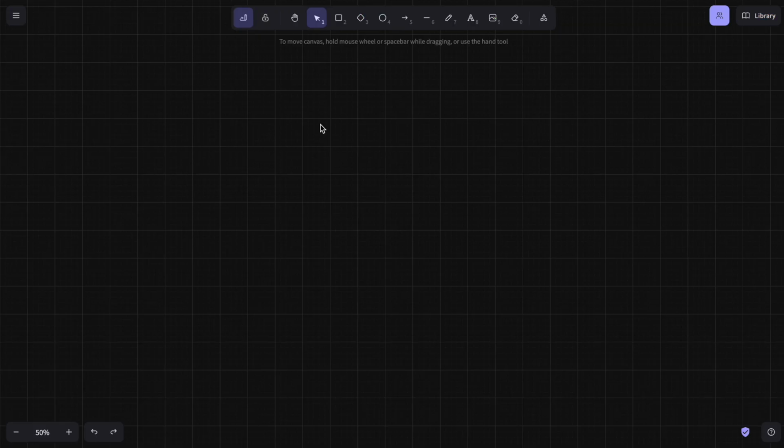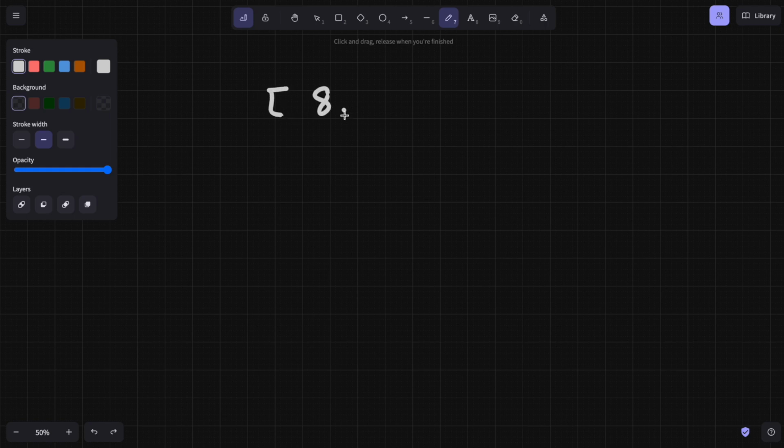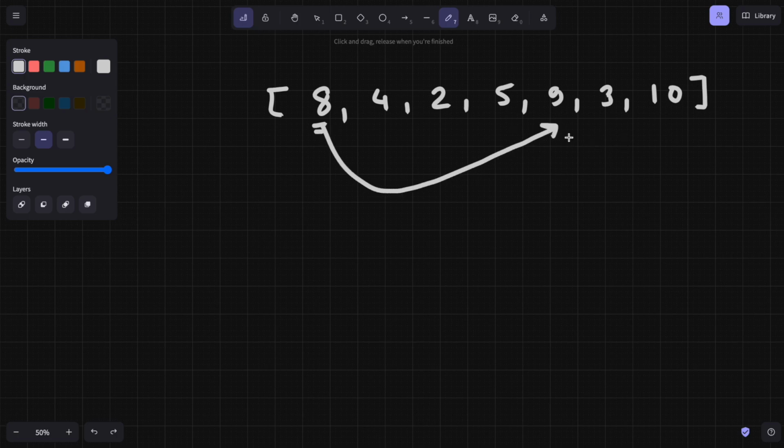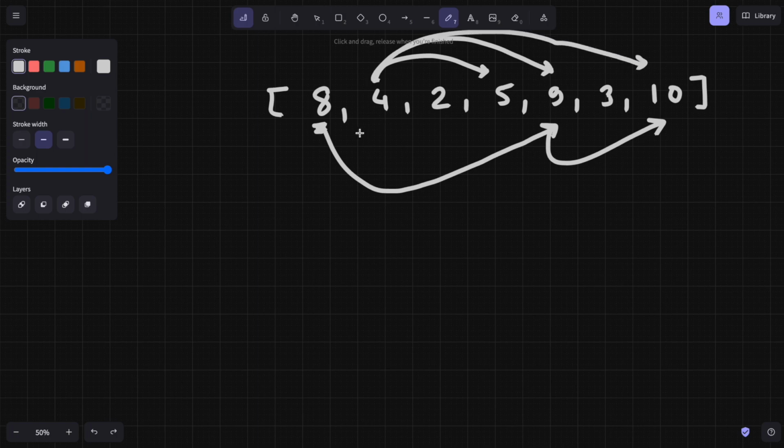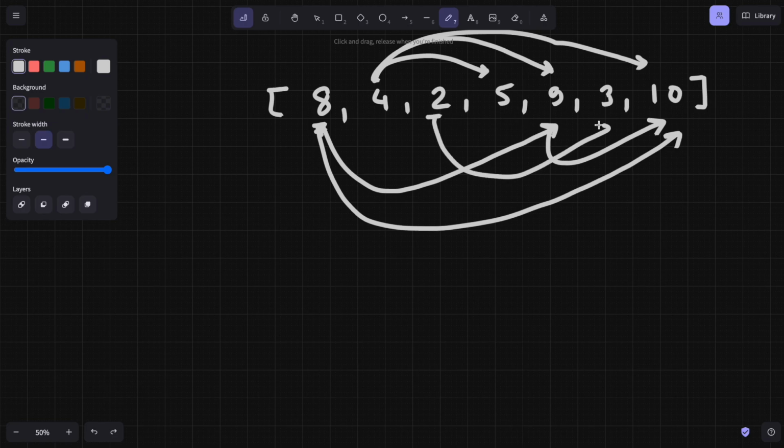We have been given one array, that is 8 4 2 and then 5 and 9 3 and 10. So basically I can say if a subsequence starts from 8, then the next element would be 9. And if that contains 9, then next would be my 10. If we start from 4, then it can be 5 as well, and it can be 9 as well, and it can be 10 as well, and 8 to 10 is also possible.